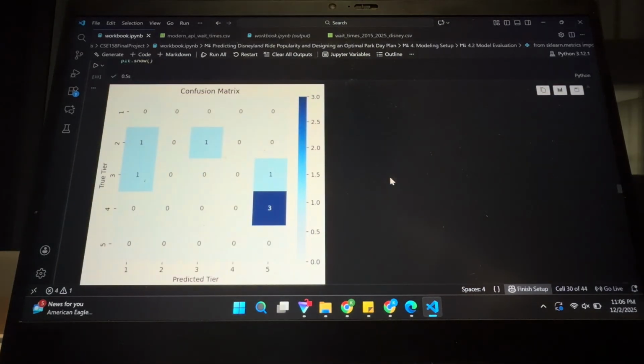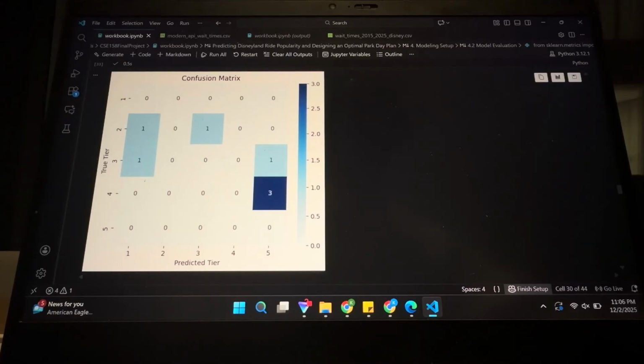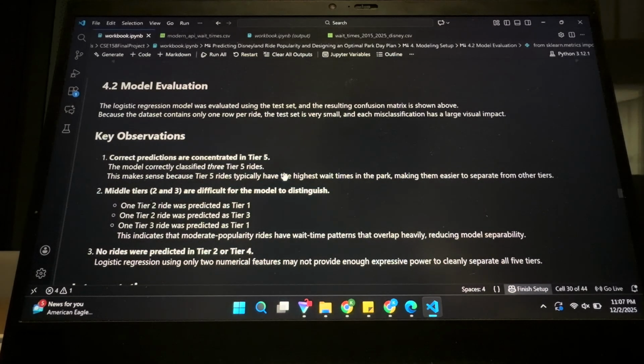But more importantly, we have the confusion matrix. Our predicted tier was down here, and our true tier was here. The only real worry that I saw was between 4 and 5. If you were to see the wait times for both of them, a lot of tier 4 and tier 5 wait times were pretty similar. It was hard to distinguish just from the wait times. I think even as a human, if you were given wait times from tier 4 and 5, it would be pretty hard to distinguish which ones were in each tier.